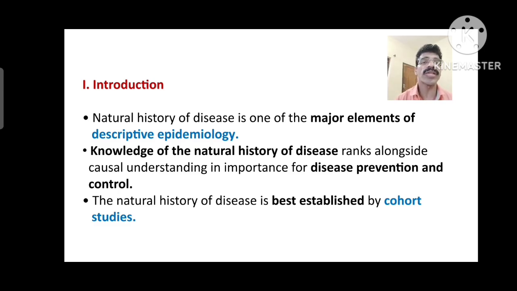We have two types of epidemiology, that is, descriptive and analytical epidemiology. In descriptive epidemiology we just find out the occurrence and distribution of a disease among the people in the community. So natural history of diseases is one of the major components of descriptive epidemiology.